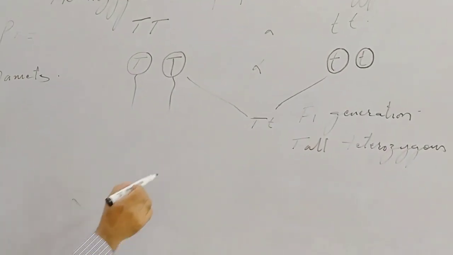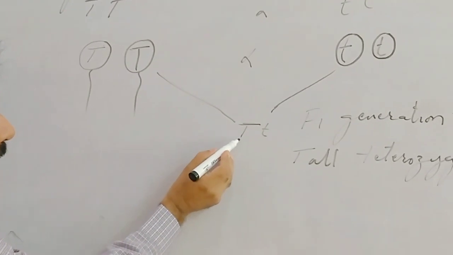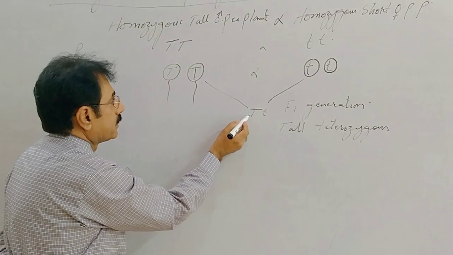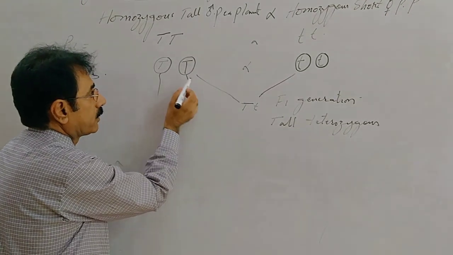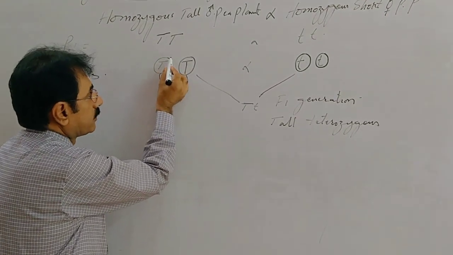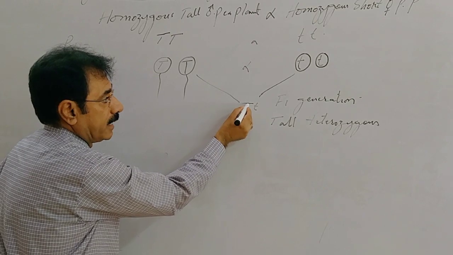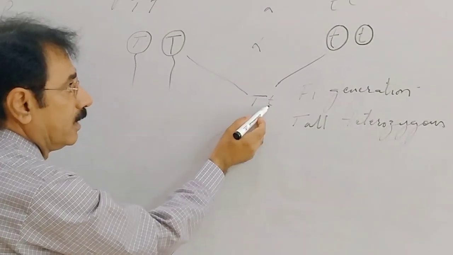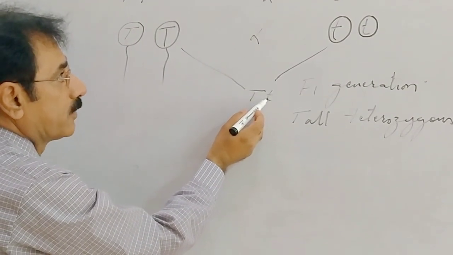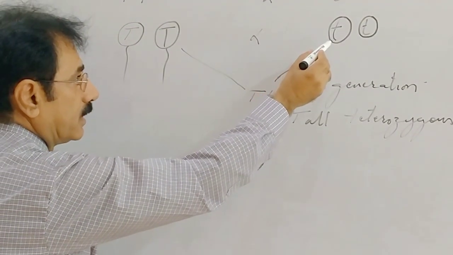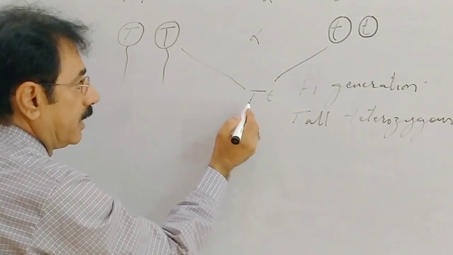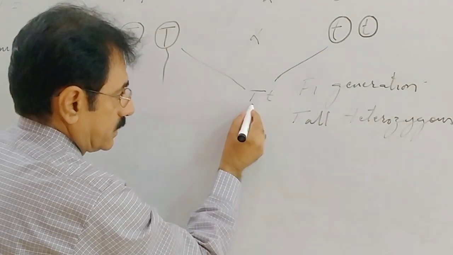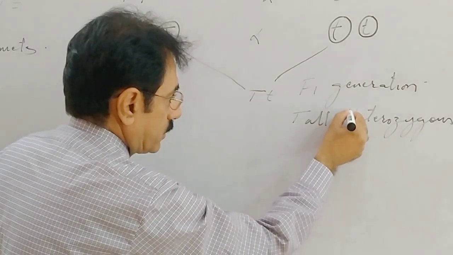Heterozygous tall, because this gene T capital for tallness is received by the zygote from its father, or male parent, and this T small is received from its mother, or female parent, and thus both are dissimilar, so this is tall but heterozygous tall.